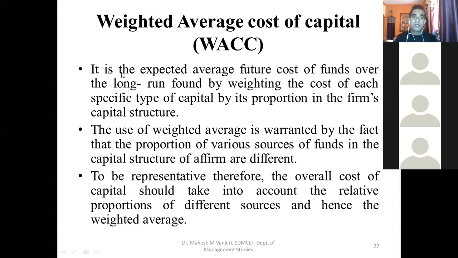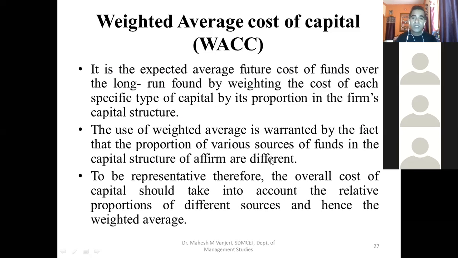Weighted average cost of capital is the expected average future cost of funds over the long run, found by weighing the cost of each specific type of capital by its proportion in the firm's capital structure. This is exactly what I explained previously. The use of weighted average is warranted by the fact that the proportions of various sources of funds in the capital structure of a firm are different. Just recall the example I gave.